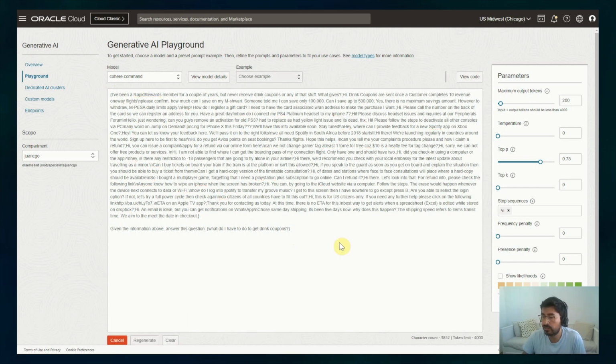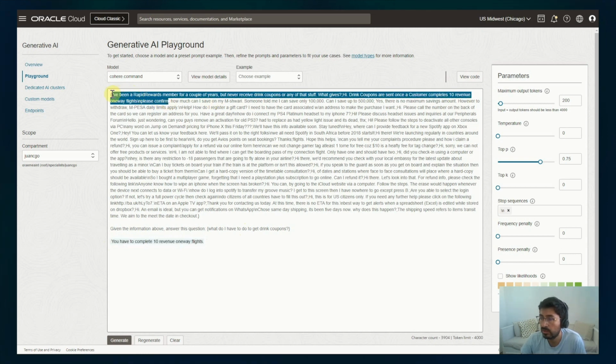If I click on generate, you see that the model is replying, okay, if a customer texts this on WhatsApp, what do I have to do to get the coupons? In response, you have to complete 10 revenue one-way flights, and this is based on the dataset you provided. Here, we are providing the dataset in real time because it's part of the input.